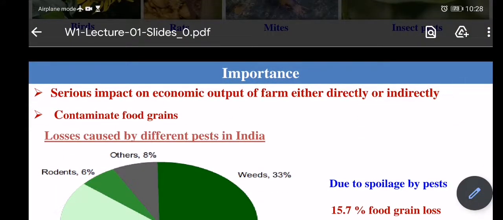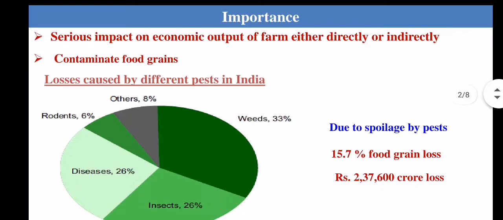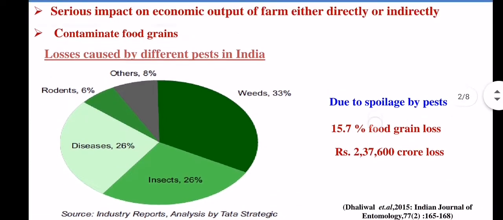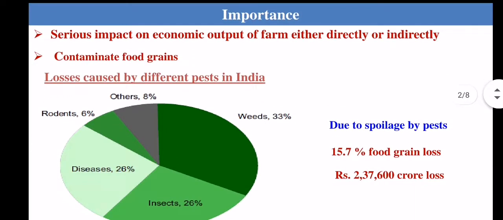And what is the importance of pest? It has a serious impact on the economic output from the farm, either directly or indirectly, and it contaminates the food grains. So these are the different losses caused by the different pests in India. This is the overall chart.